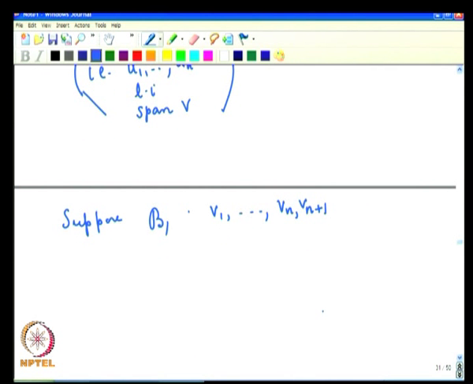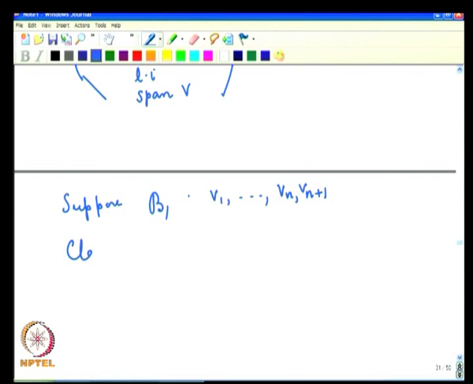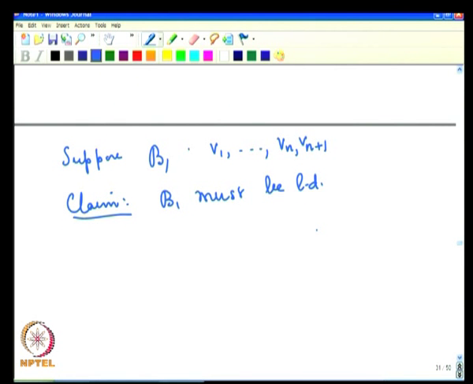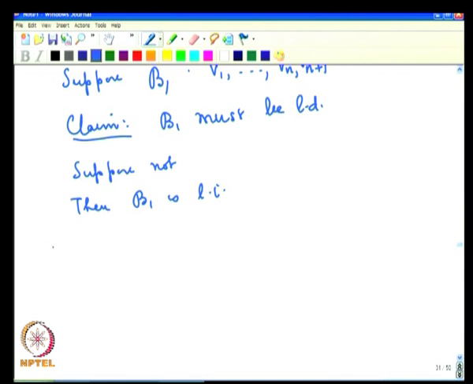Our claim is the following: we claim B1 must be linearly dependent. Why is this so? Suppose not, then B1 is linearly independent. Now, we have all these vectors u's, we now append the vector V1.